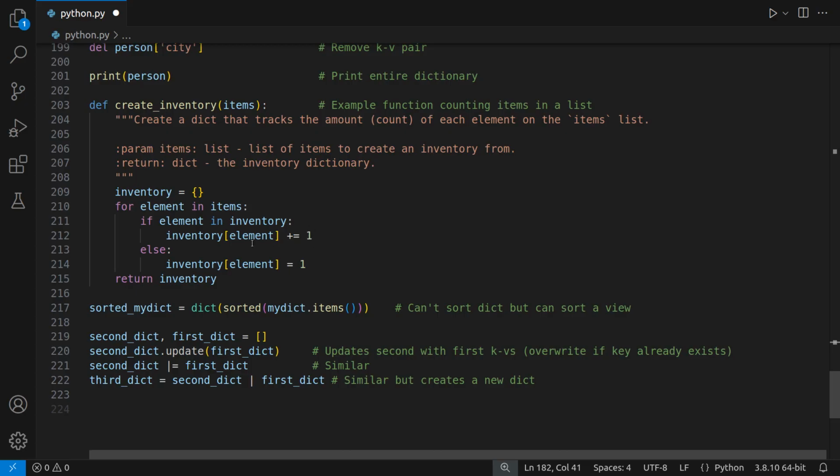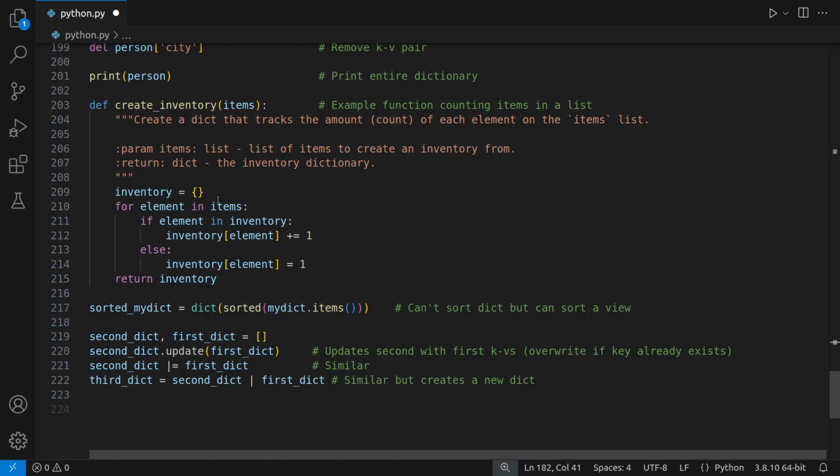So it won't be, because we're just starting with the first element in this list of items. So the first time it will just be like this. It will simply add it with a value of 1, okay? And then we run it again. So let's say this is an orange, then we've got our first orange.